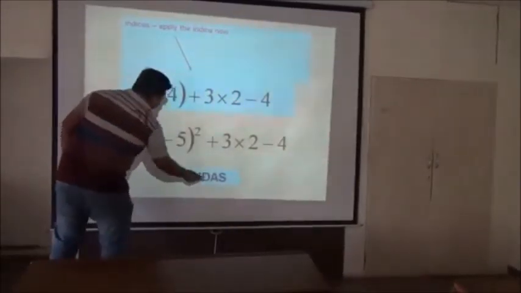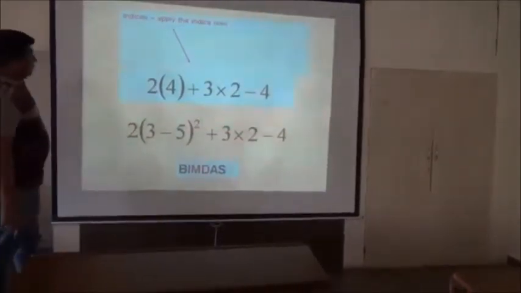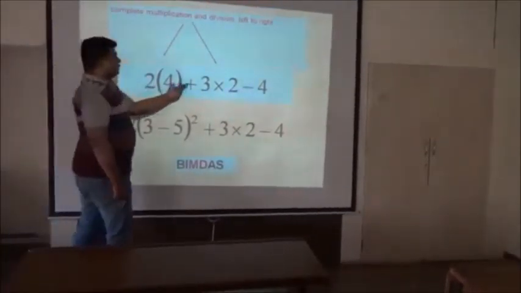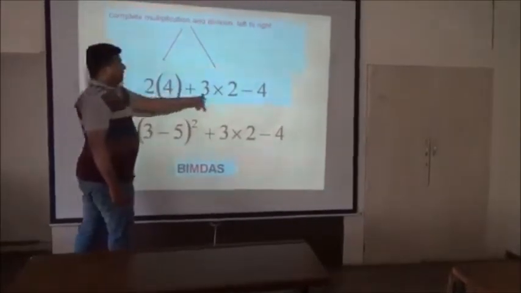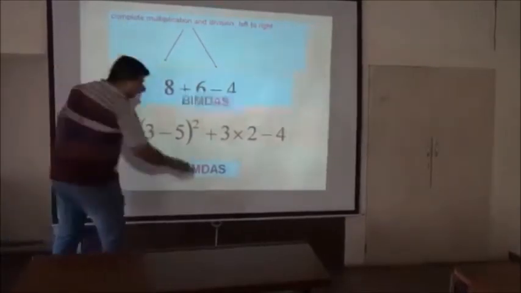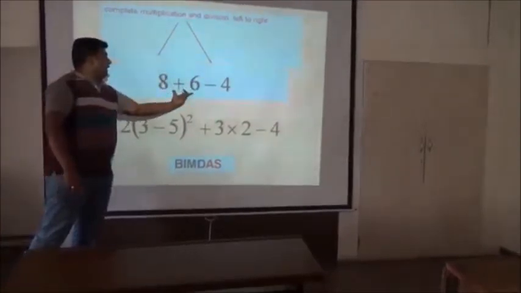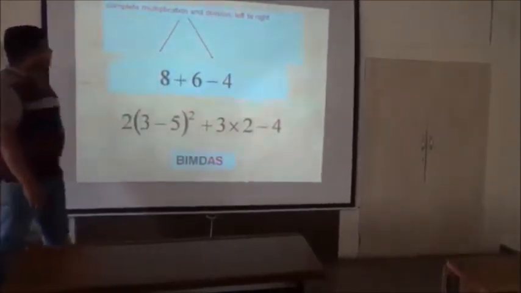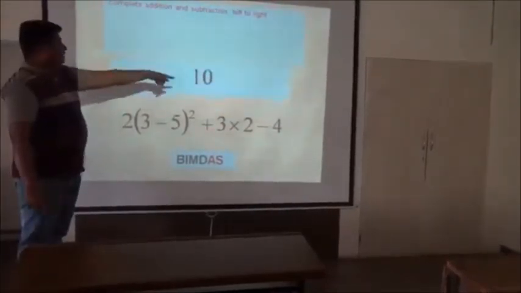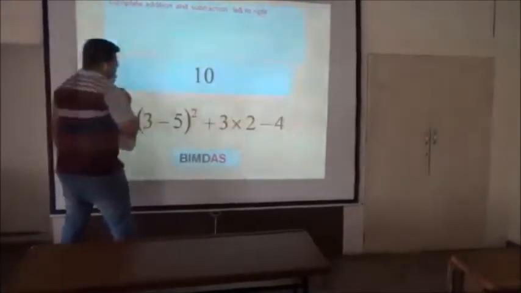MD means multiplication and division. Here there are two multiplications: 2 times 4 is 8, and 3 times 2 is 6. So 8 plus 6. Then finally, addition and subtraction, first from left to right: 8 plus 6 is 14, and 14 minus 4 is 10. 10 is the answer of this expression.